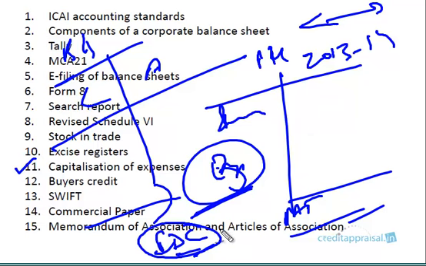Normally you would show interest as an expense for this year, but because the amount is huge and moreover interest during construction pertains to the whole project, and the project is going to generate revenue in the coming years, what is usually done is it is taken to the balance sheet, added to the gross block, and from then on you depreciate it along with the regular assets. This is known as capitalization of interest.